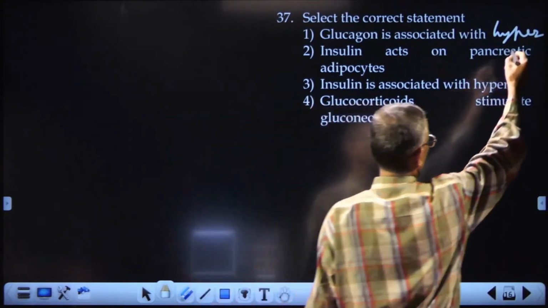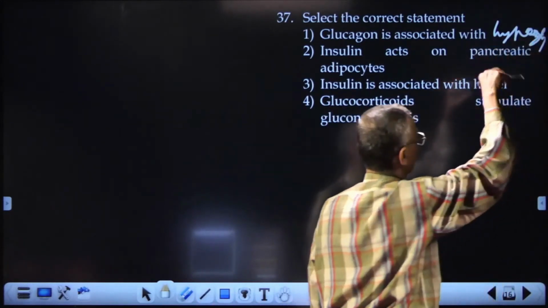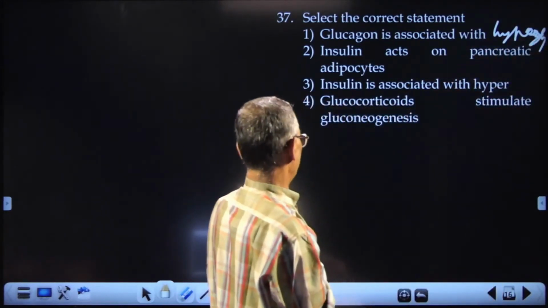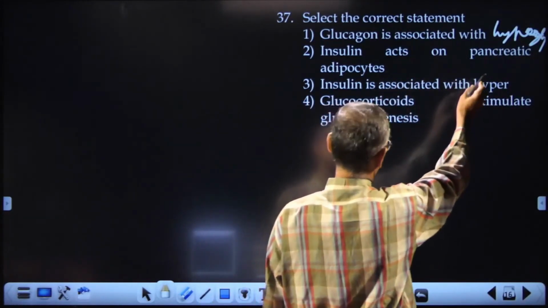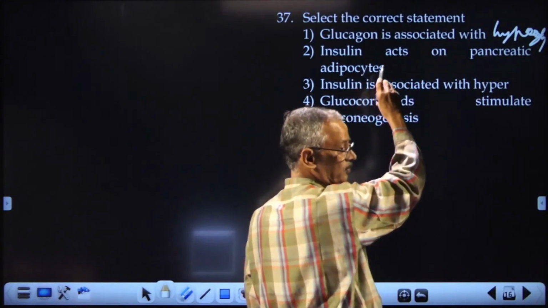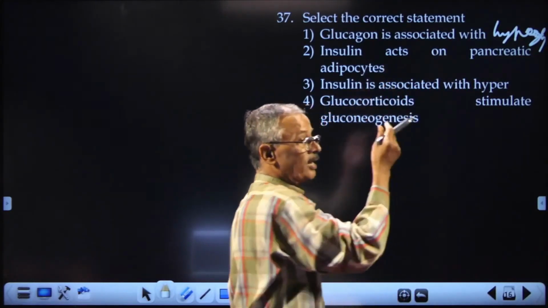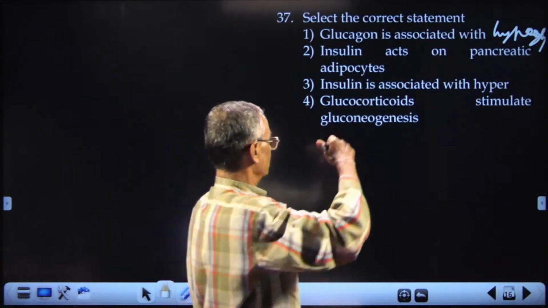Sorry, it is hyperglycemia. Hyperglycemia means a high level of glucose in blood. Insulin acts on pancreatic cells and adipocytes. No, it acts on adipocytes, where fat is stored, and on muscle cells.